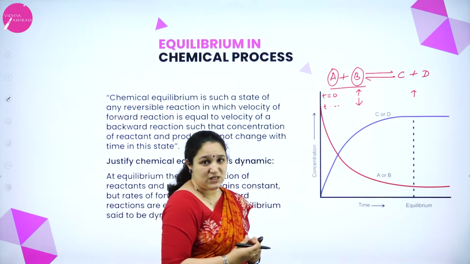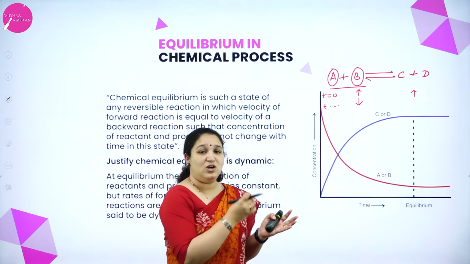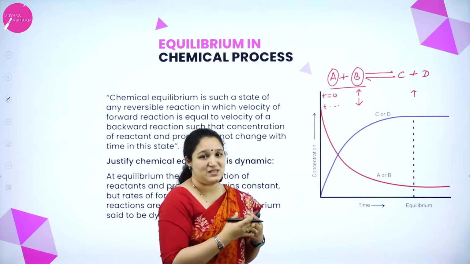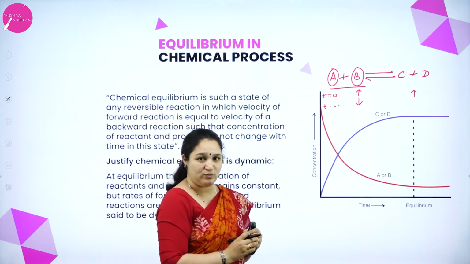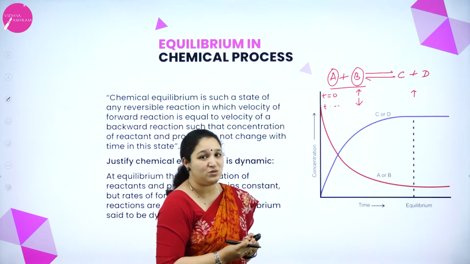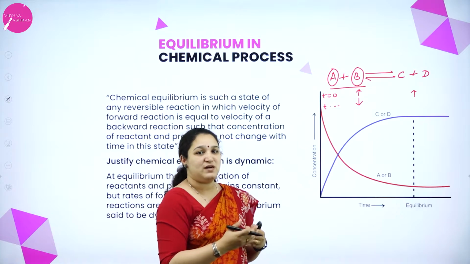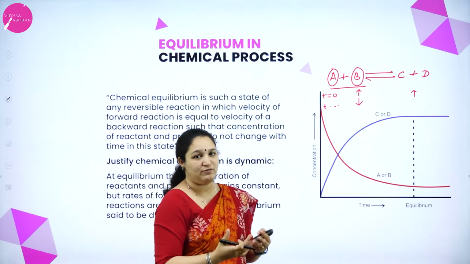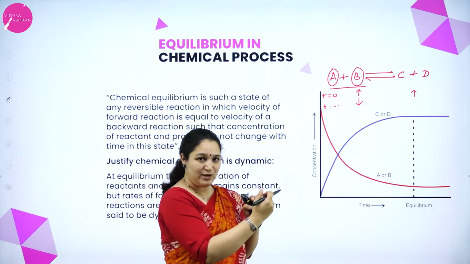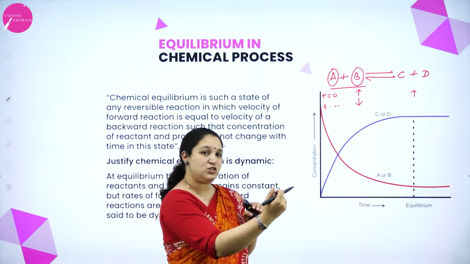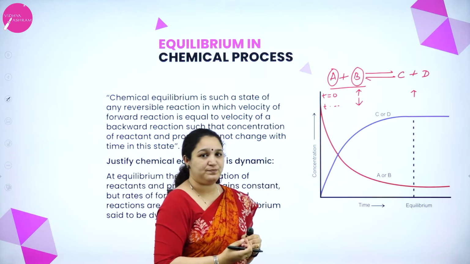So what happens initially? Initially, concentration of A and B, that is the reactants, will be higher and the products are not yet formed, so it is 0. That is at time t equal to 0. As time passes by, maybe after 5 minutes or after 10 minutes, the concentration of reactant is reducing slowly and the concentration of the product is slowly increasing.